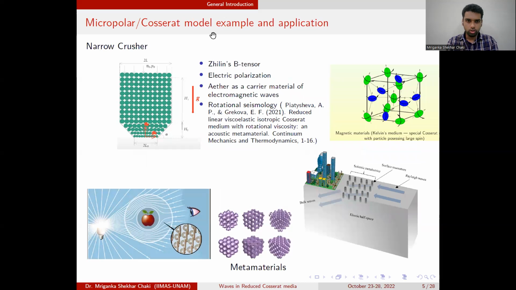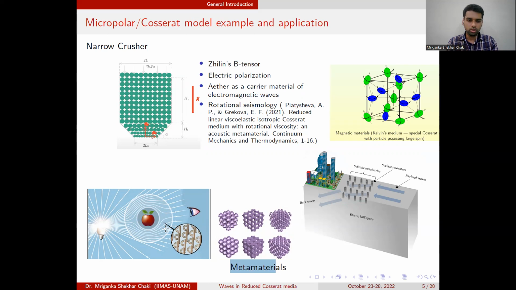The application of the micropolar material is that this type of material in the earth structure can be considered as the geomedium or heterogeneous structures. The engineering application is the rock crusher, which brings out the mechanics of the micropolar system. Then you also have magnetic materials. Rotational seismology is something we are particularly interested in. Another exciting feature is metamaterials, which are periodic arrangements of structure. One application is the optical metamaterial, where the invisibility cloak is an example.